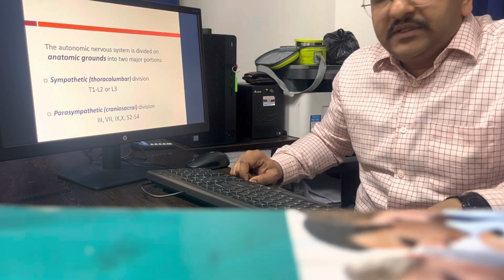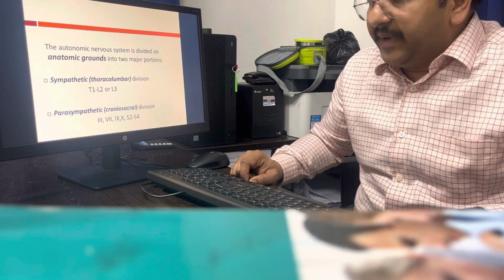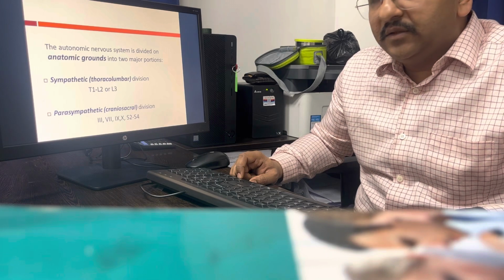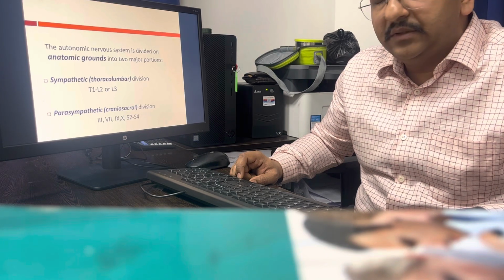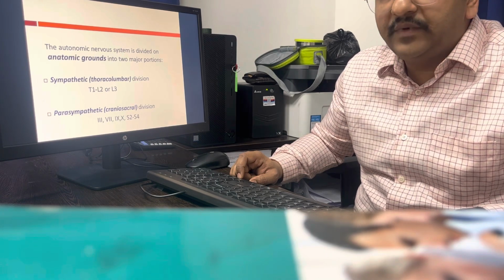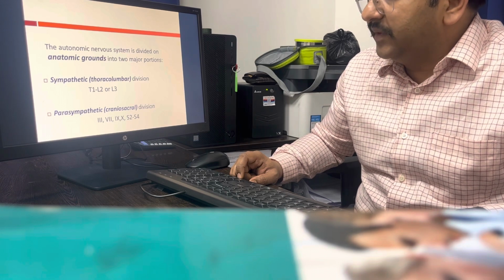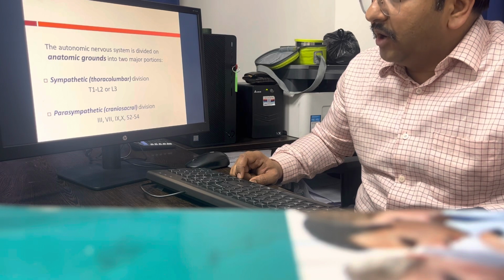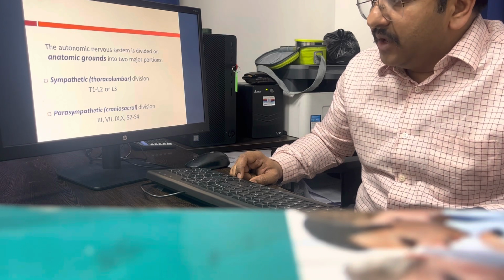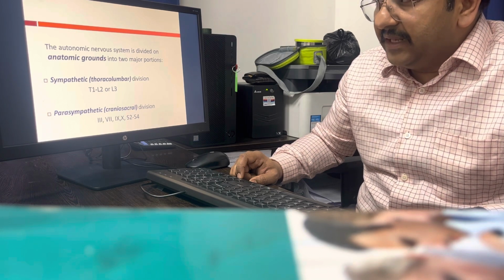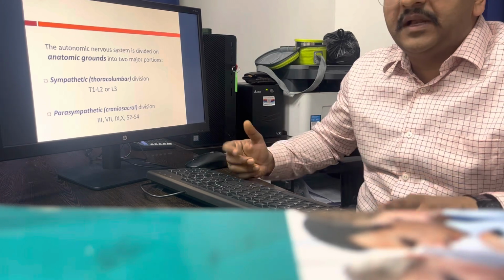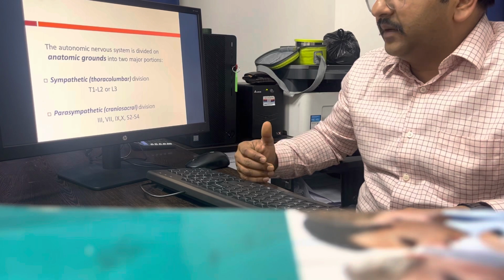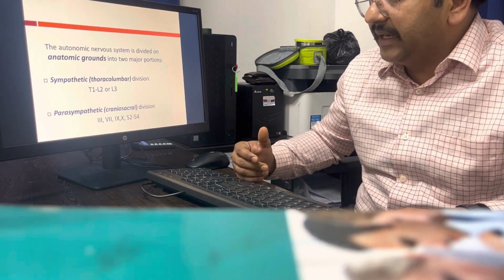The autonomic nervous system is basically divided into sympathetic and parasympathetic. You have to remember the origin of the sympathetic. The origin of the sympathetic is thoracolumbar, the thoracic and lumbar vertebrae. It covers T1 to L2 or L3. The parasympathetic, as the name suggests, is beyond the sympathetic, so it covers the upper and the lower part. The upper and lower parts are the cranial and the sacral.